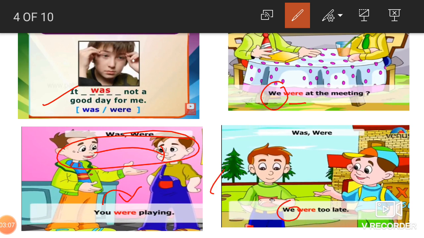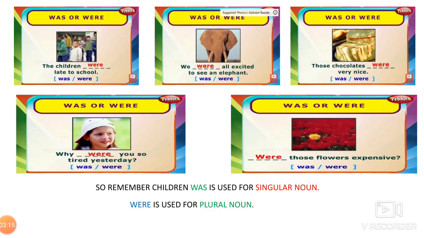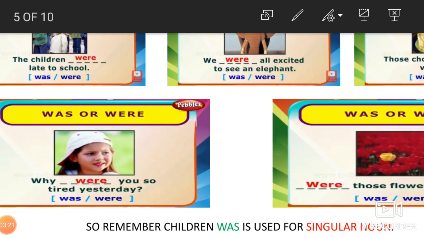Or you can use the word they instead of we. They were too late. They, we, more than one. ज़्यादा noun है बेटा. That is why were. Here are more examples. First one, the children dash late to school. The children were. Why? Children means many, so were. We, many, so were.